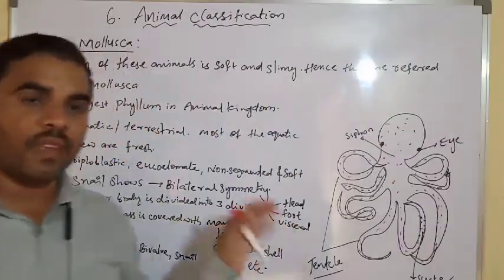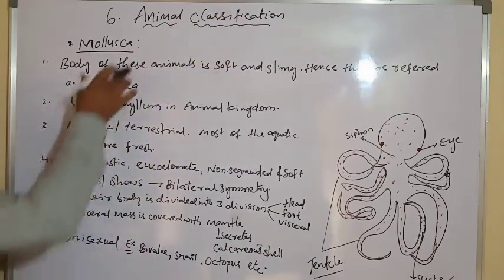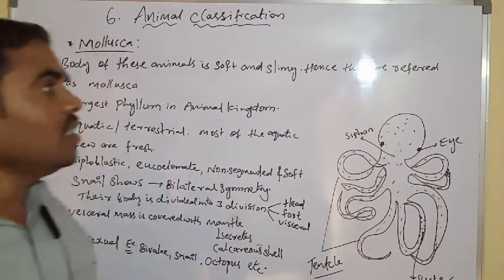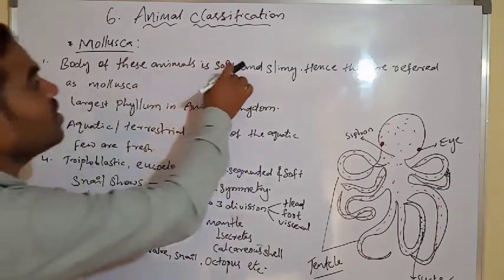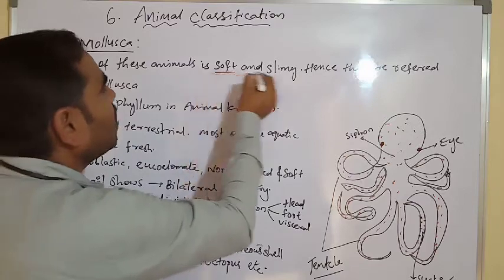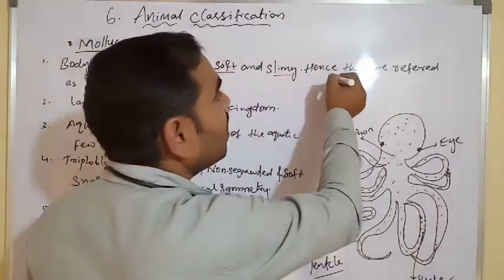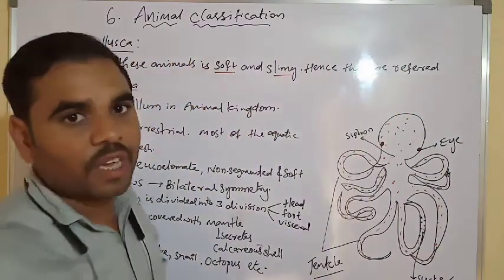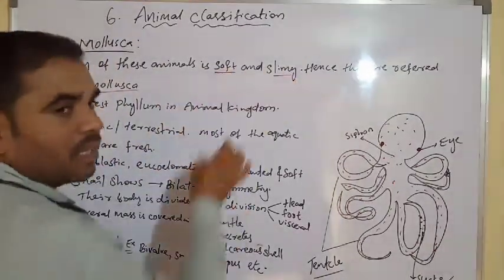Today we have to learn about animal classification. The next phylum is Mollusca. The body of these animals is soft and slimy, hence they are referred to as Mollusca. Mollusca's body is soft and slimy.